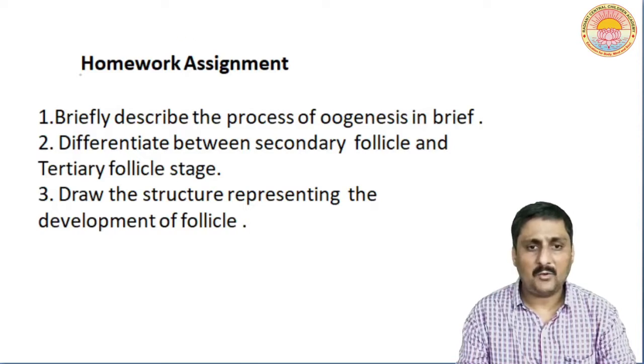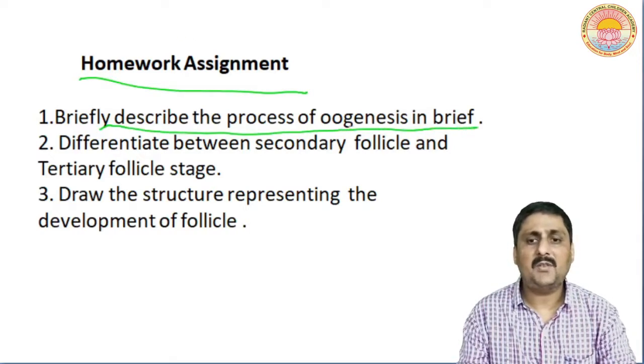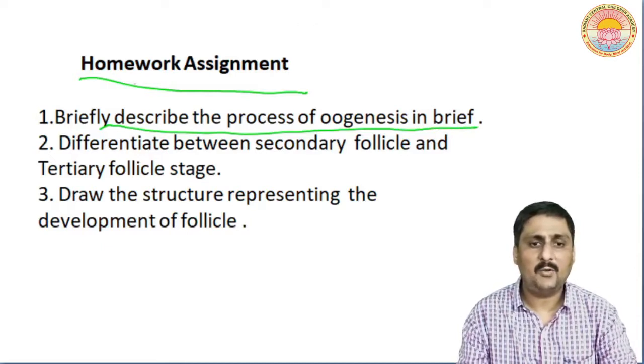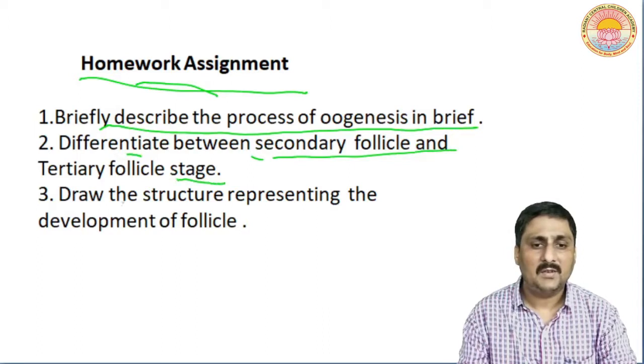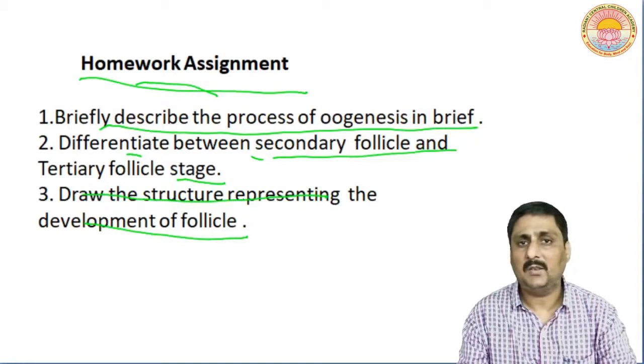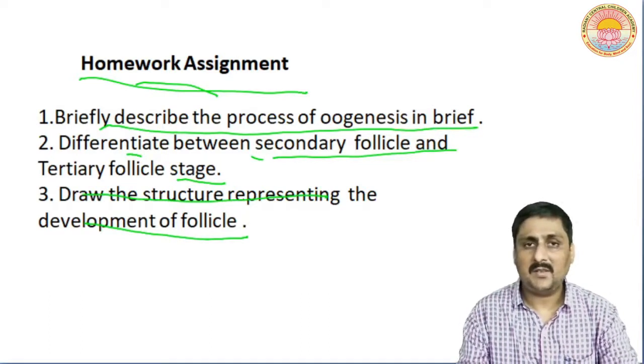Okay, now let us talk about the homework assignment. Briefly describe the process of oogenesis. I have already told you. Differentiate between secondary follicle and tertiary follicle. Draw the structure representing the development of the follicle. It is given in the NCERT. You can see and you can do that.